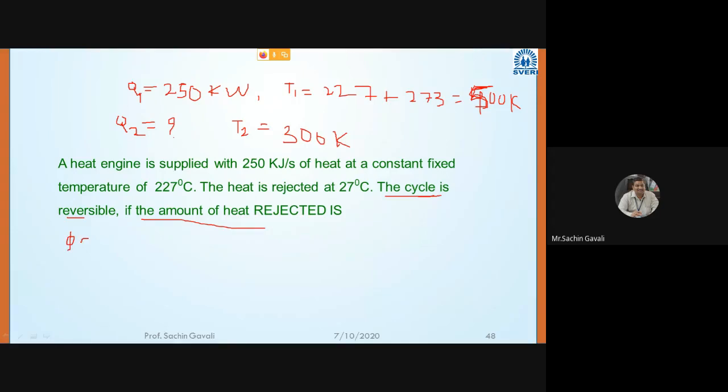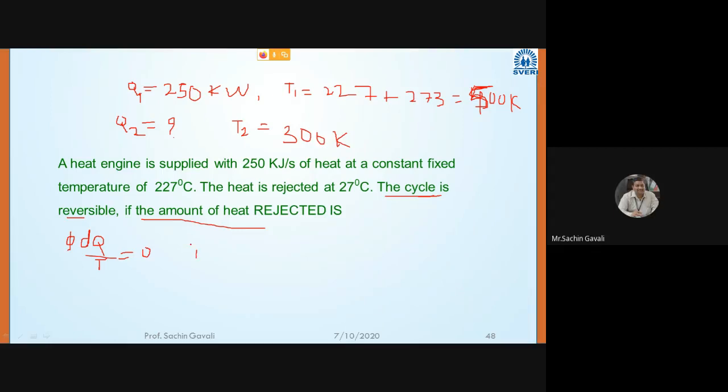The cyclic integral of dq by T should be equal to 0. That is there.